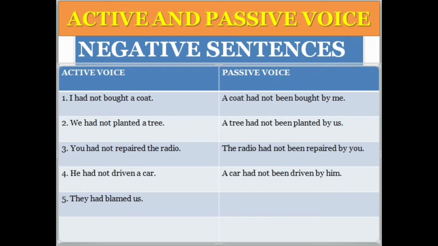Okay, the last sentence, they had not blamed us. So here they is the subject and us is the object. So how to change into the passive voice? Us will come to the subject form. We had not been blamed, using been. Third form of blame is blamed. We had not been blamed. By whom? By them. Clear? Okay, so this was all about the negative sentences.